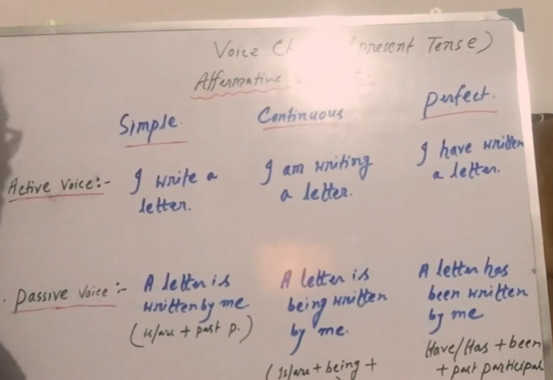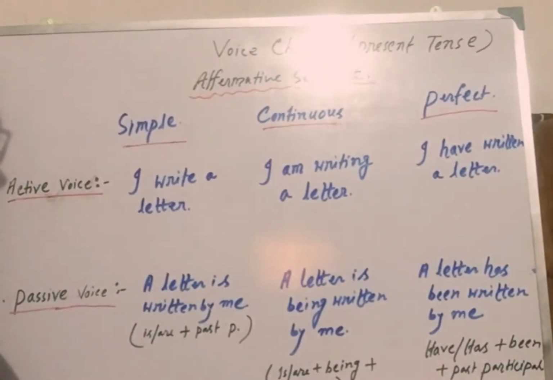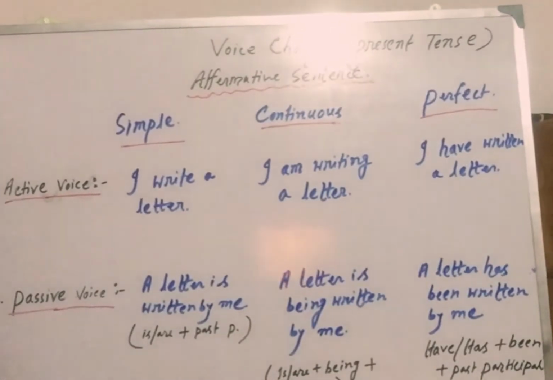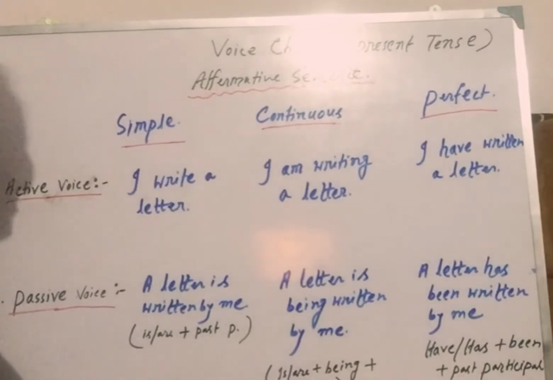So there are three tips we all have to remember when we change any sentence from active to passive voice. Always remember: first identify the subject, second identify the object, and third identify the verb. Okay, verb and tense. Clear?